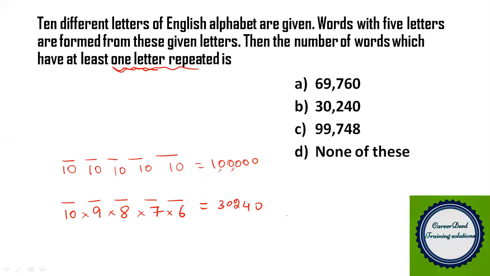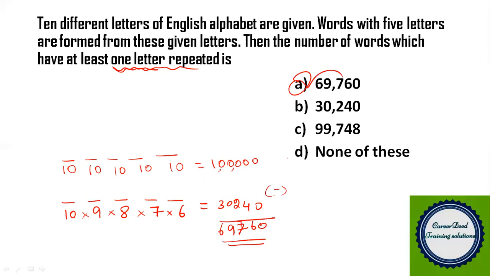But our question is the number of words which have at least one letter repeated, so you have to find only the repeated ones. Total words is 1 lakh. From that subtract this 30,240. You get 69,760 words where at least one letter is repeated more than once. So the answer for this question is option E, 69,760.